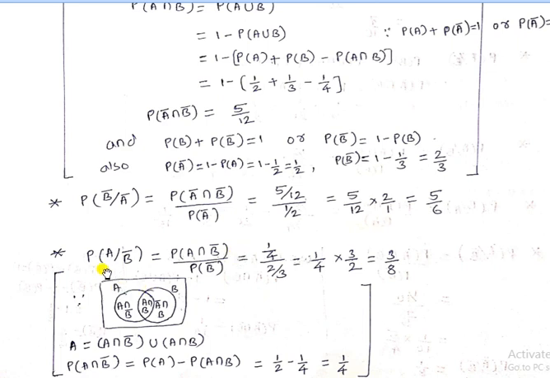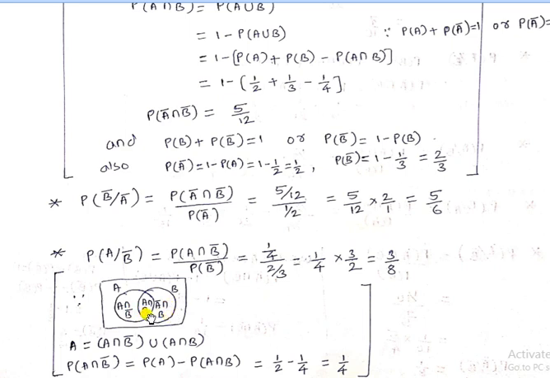If the problem is in the form of A divided by B bar or B divided by A bar, then we have to use the help of the Venn diagram to calculate the value of A intersection B bar or A bar intersection B. We already discussed the Venn diagram in the previous class. In the standard figure, A intersection B bar is contained in event A, and A bar intersection B is contained in event B.